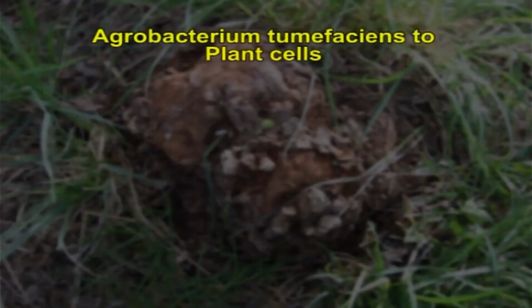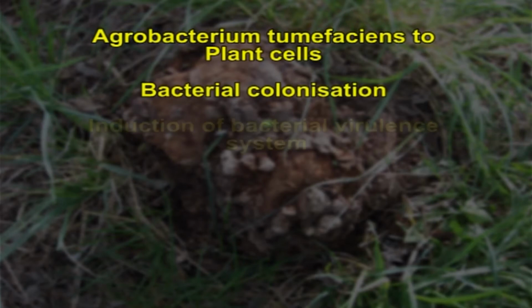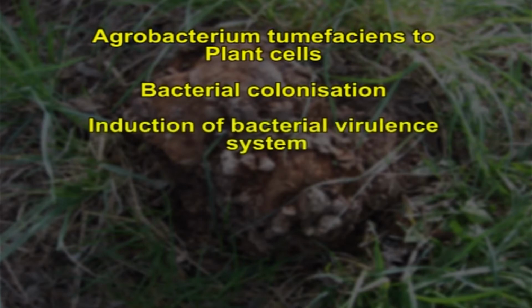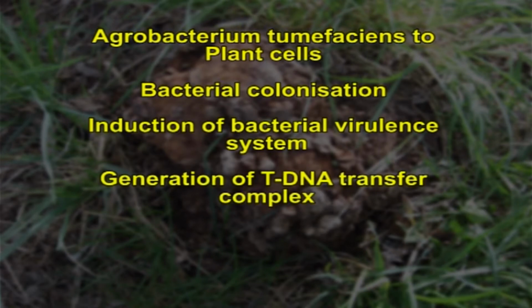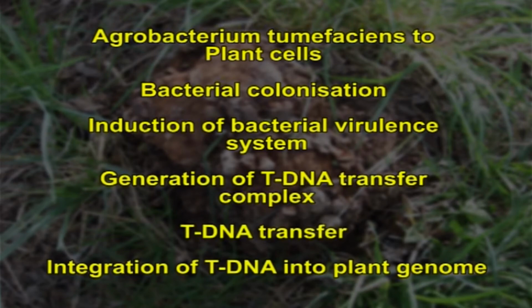The process of gene transfer from Agrobacterium tumefaciens to plant cells involves a number of crucial steps like bacterial colonization, induction of the bacterial virulence system, generation of the tDNA transfer complex, tDNA transfer, and integration of tDNA into the plant genome. Now, let us see why Agrobacterium is being used for manufacturing transgenic plants. The tDNA element is defined by its borders, but not the sequences inside.